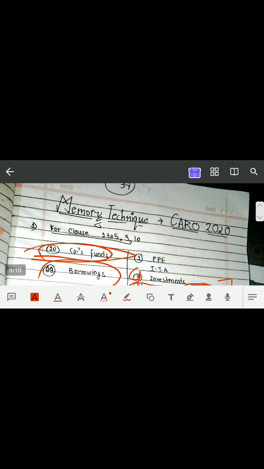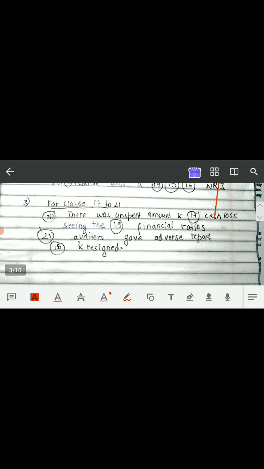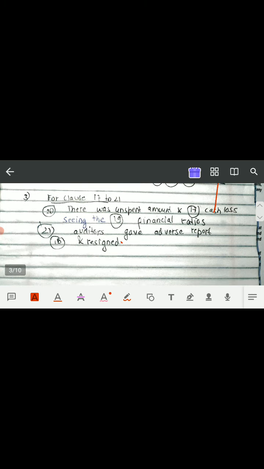So we have already completed till clause number 16 and now we have to complete from clause number 17 to 21. After that, as already I have discussed, if I find a live example, a real example of CARO 2020 reporting, then I'll show it to you and we will discuss each clause in that also. And if I don't find it, then we will directly start with the questions that are given in the study material, and I am using the study material of CA final.